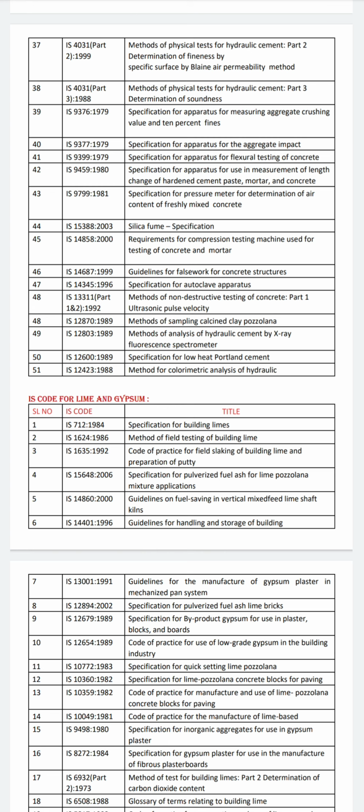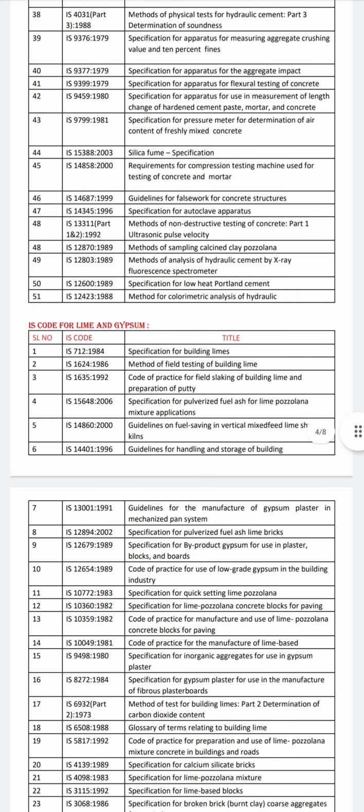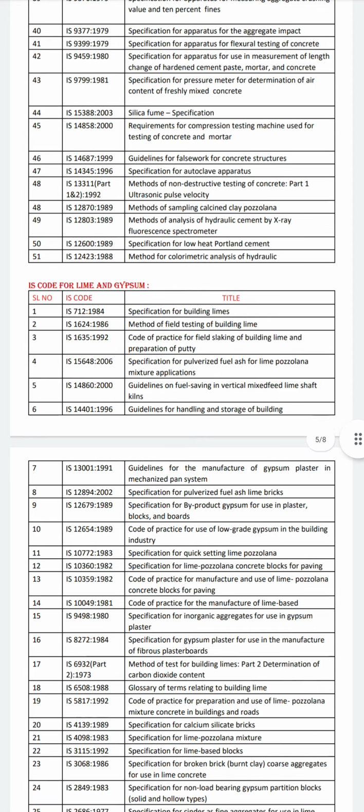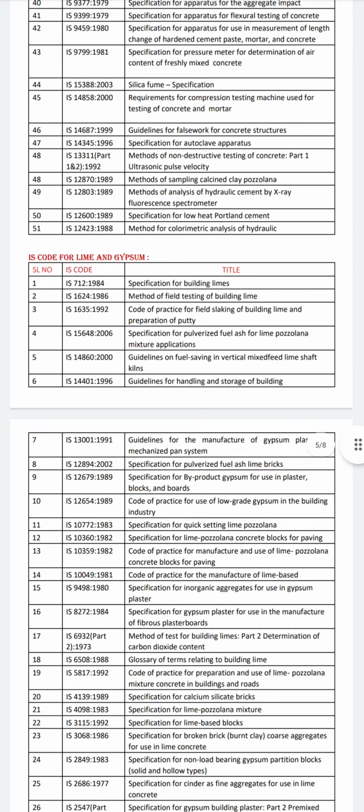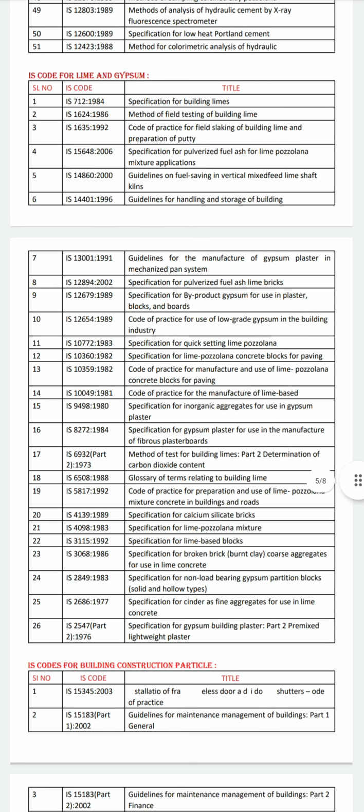The third one is IS 1635, which is from 1992. The title is Code of Practice for Field Slaking of Building Lime and Preparation of Putty. The fourth one is IS 1564, 2006. This is all about lime and gypsum. Guidelines for handling and storage of building lime is the code IS 1440, 1996.